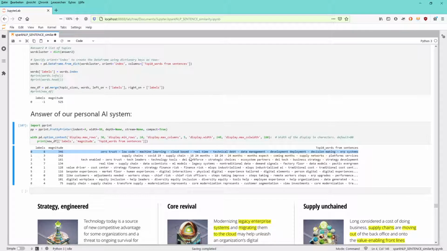Based on the pre-training, you can see here that you have numbers clustered: 18, 24, 19, 24. This is also where you have the very strong influence of the pre-trained system that now defines the outcome of your analysis. Zero trust here, zero trust here, and you remember BERT. BERT is context specific, so you can have the same bigram here and the same bigram here, but the system decided that the meaning of the sentence where zero trust is used is different and belongs to a different cluster.